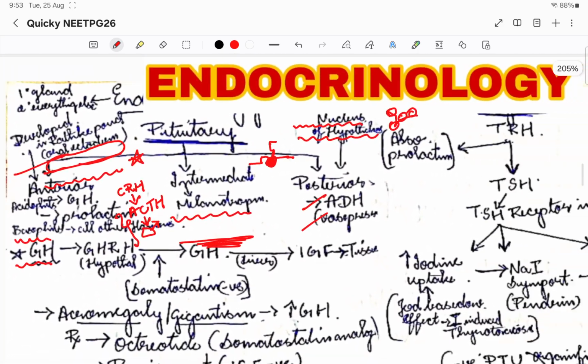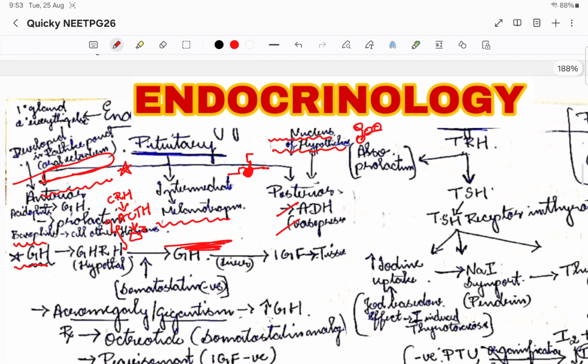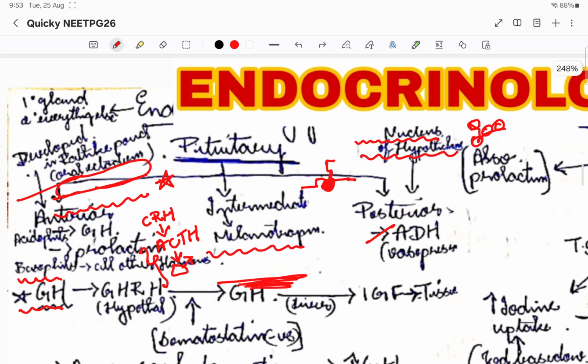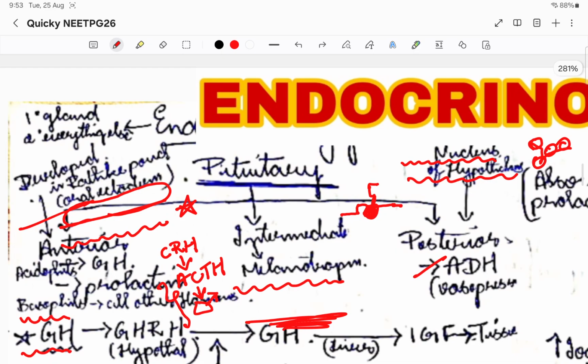Before we dive into all the specifics of the pathologies, one thing I want you guys to remember with respect to endocrinology is that wherever we see primary, it means the gland. That particular gland. Suppose it is primary hyperthyroidism, secondary hyperthyroidism, in that way. If it is primary hyperthyroidism that we are talking about, it means the gland is what is involved. Then secondary means everything else.